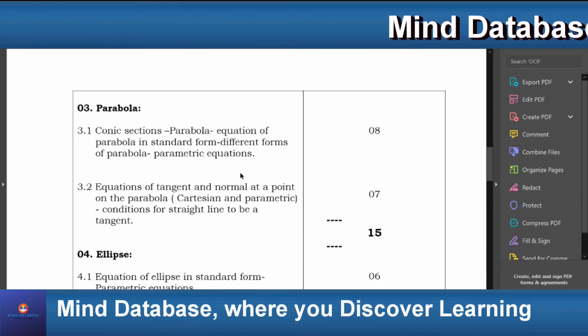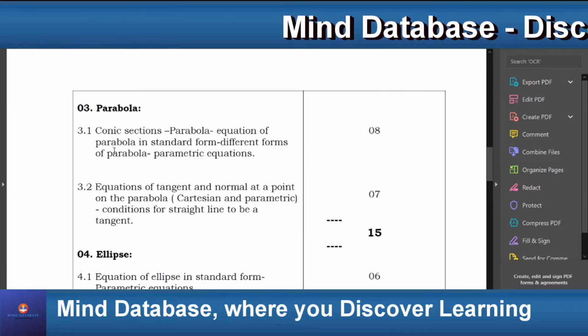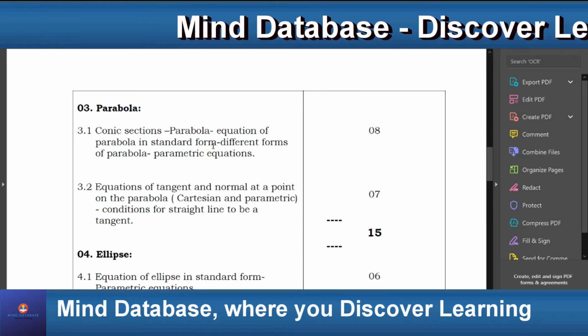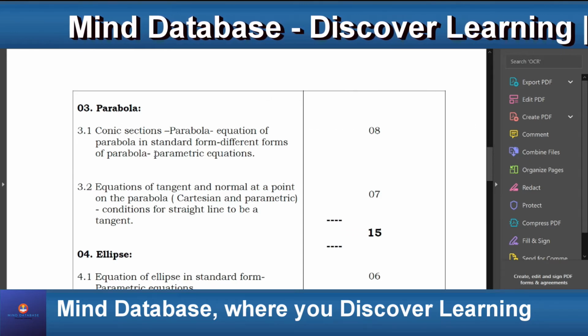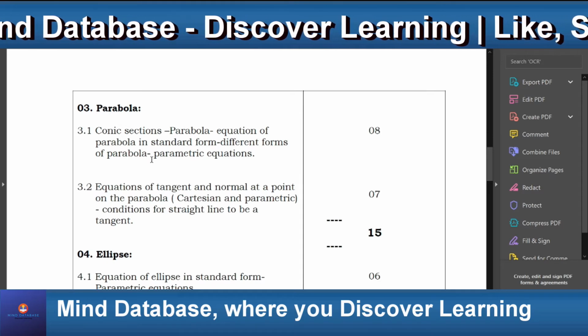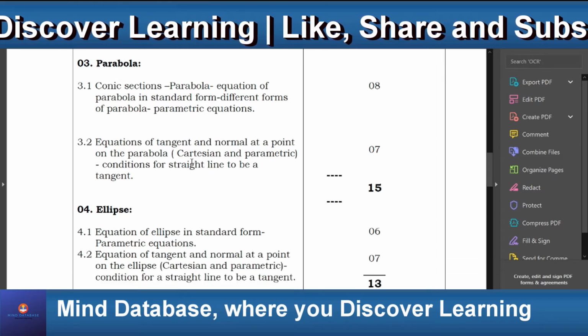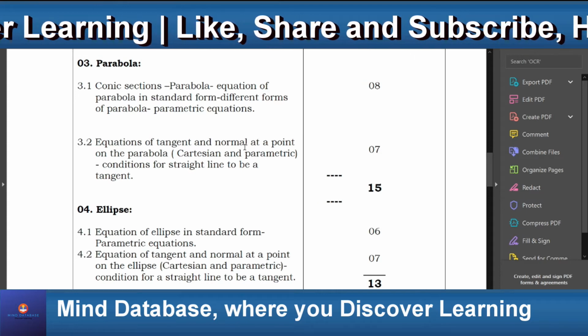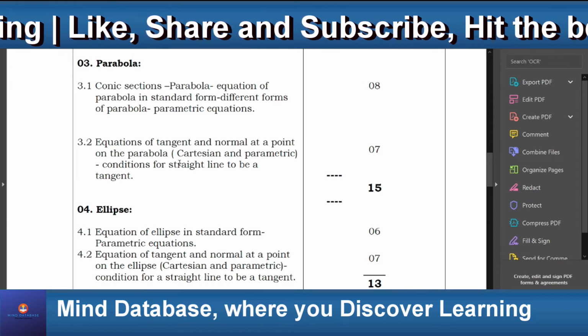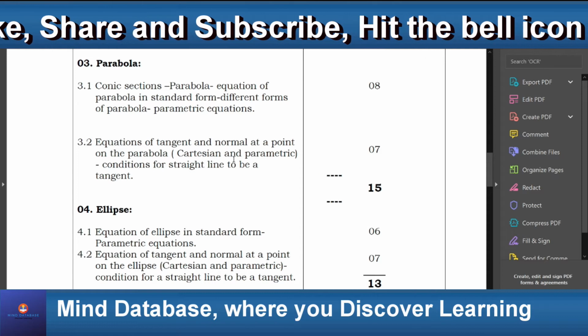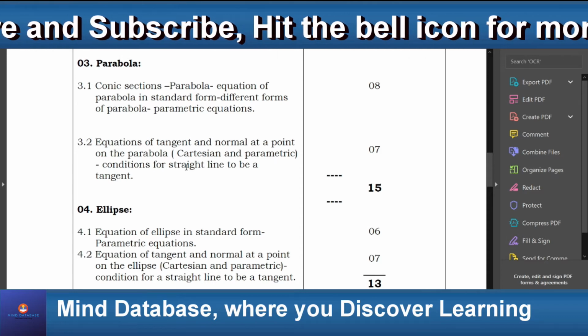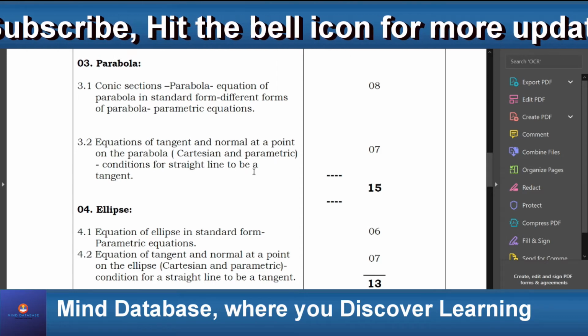Next chapter, parabola. In this chapter, we learn about conic sections, parabola, equation of parabola in standard form, different forms of parabola, and different parametric equations. We'll also learn about equations of a tangent and normal at a point on the parabola, and Cartesian and parametric conditions for a straight line to be a tangent.